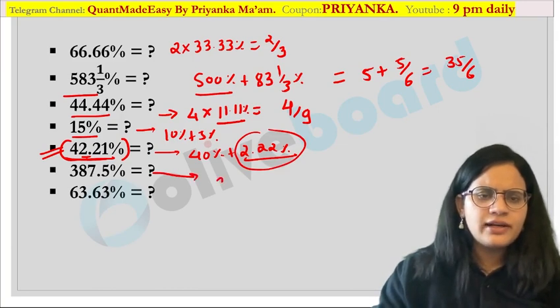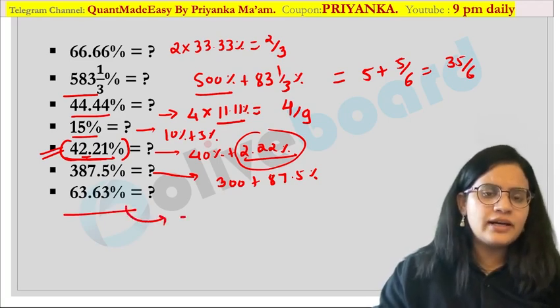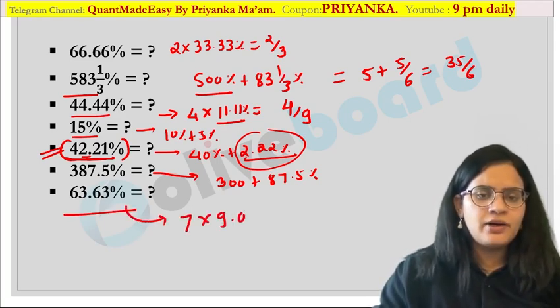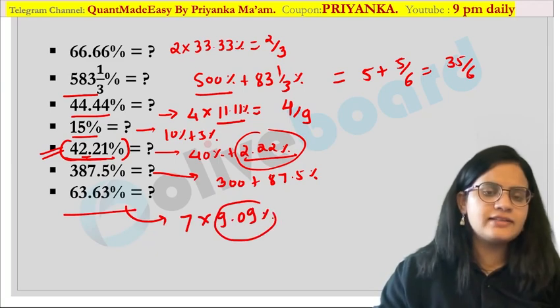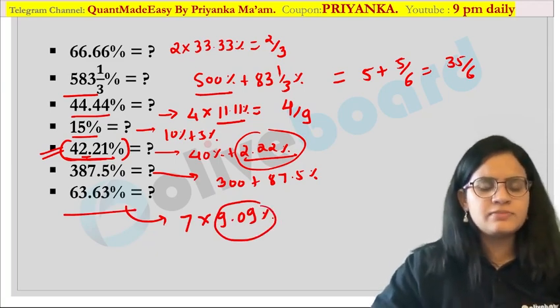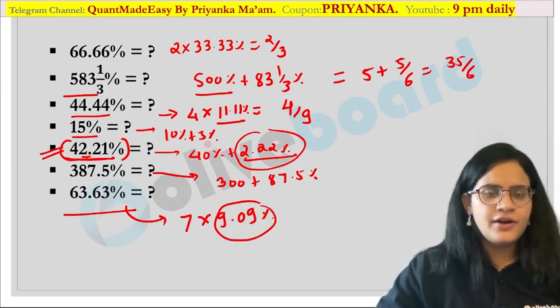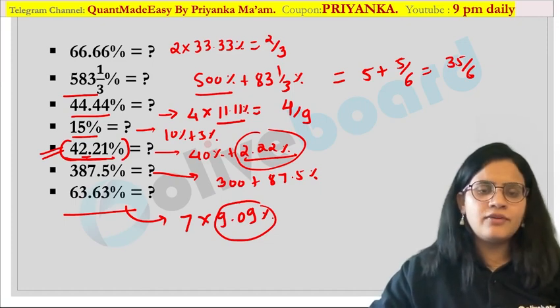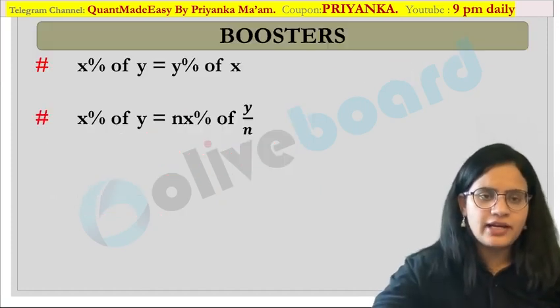Similarly, for this, you can write down 300% plus 87.5%, and this one is again easy. You can write this as 7 into 9.09%. Now, we know that this is 1 by 11, so you can compose this percentage into a fraction over here. I hope it is clear how we are converting the percentage value into a fractional value.